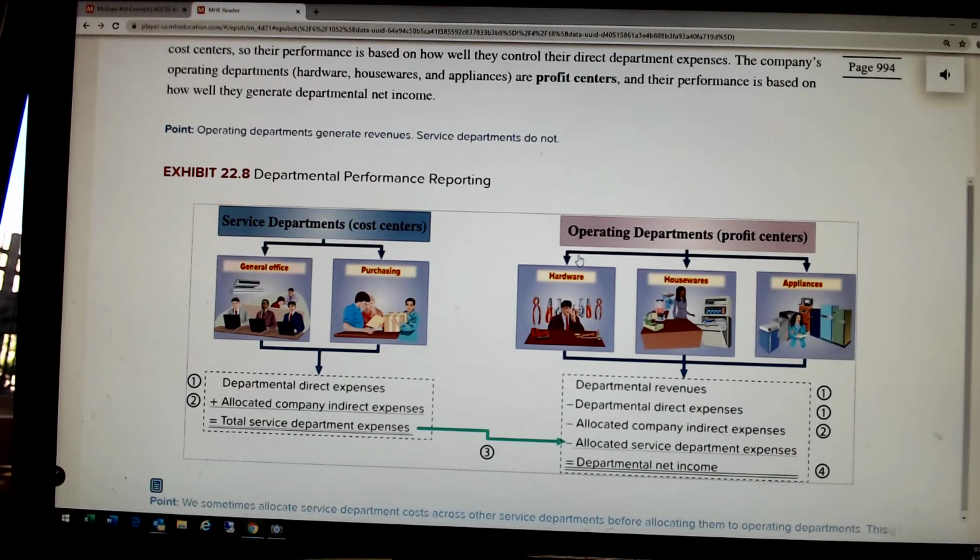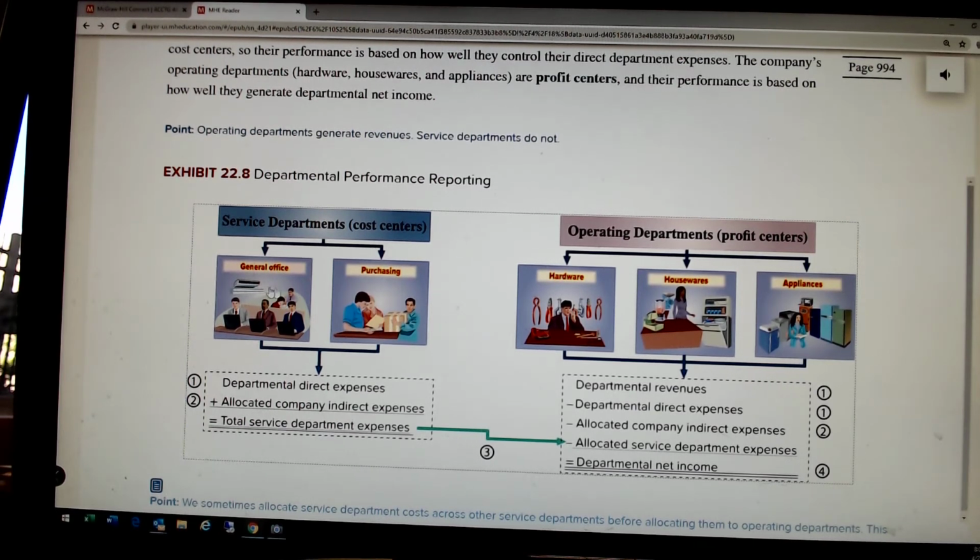So here we've got a store, a particular store. It has 3 profit centers. It's got a hardware department, a housewares department, and an appliance department. It also has 2 service departments, which are cost centers.